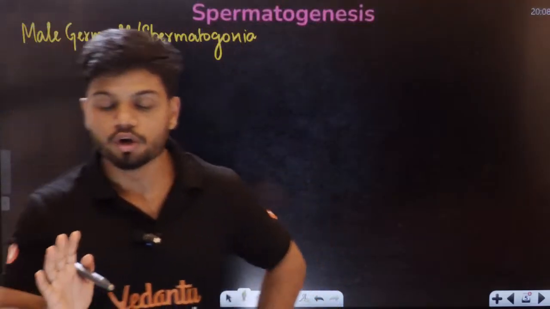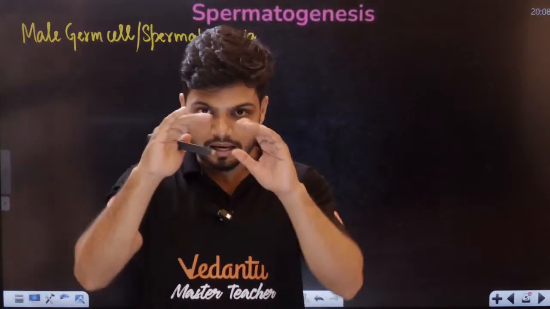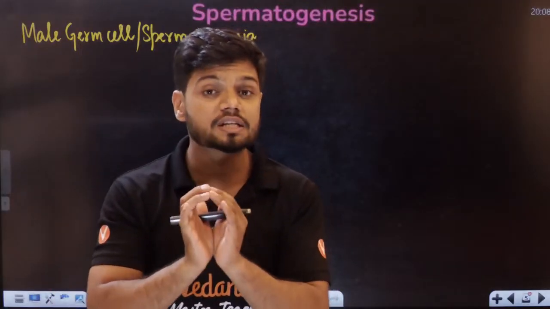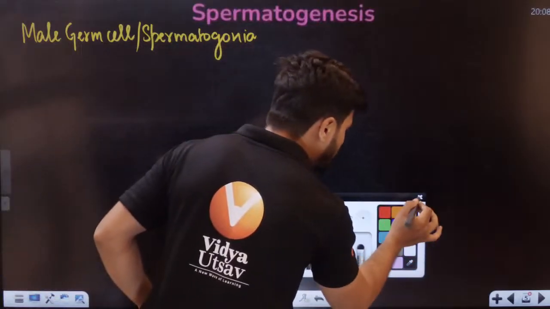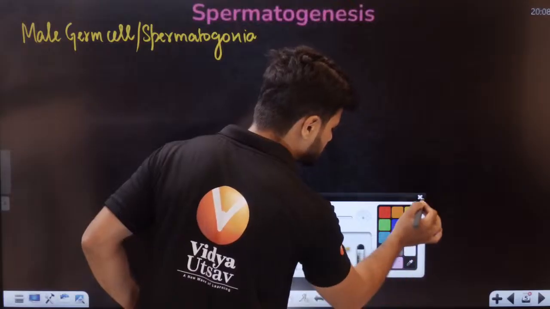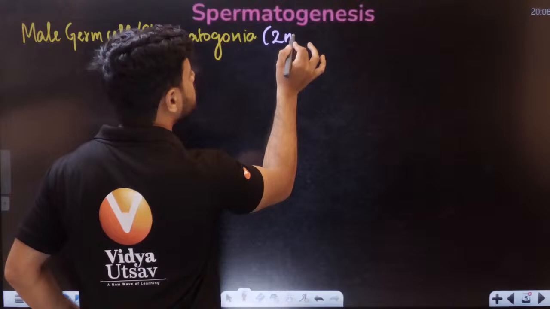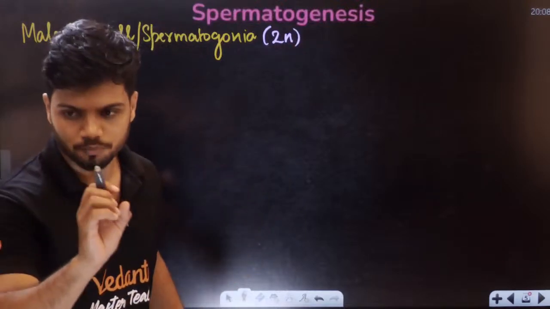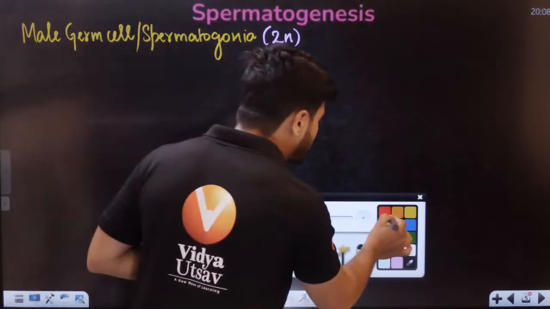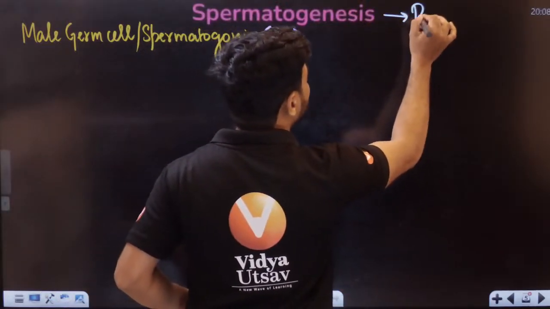Not Leydig cell. Leydig cell is on the outside. Remember, Leydig cell is called the interstitial cell. It is on the outside of the seminiferous tubule and produces androgen. Now students, remember the ploidy of spermatogonia is diploid in nature. By chance, if they ask you, you should know. And students, this entire process of spermatogenesis will start at puberty.